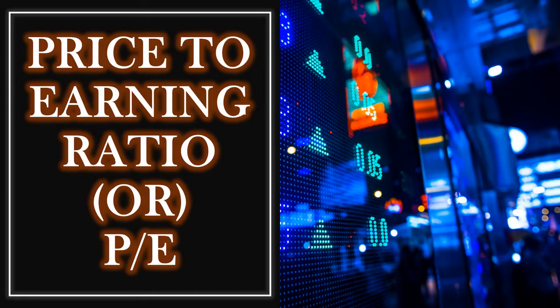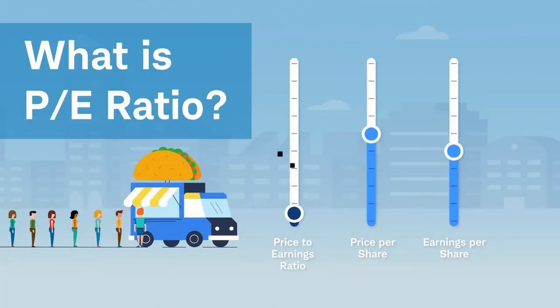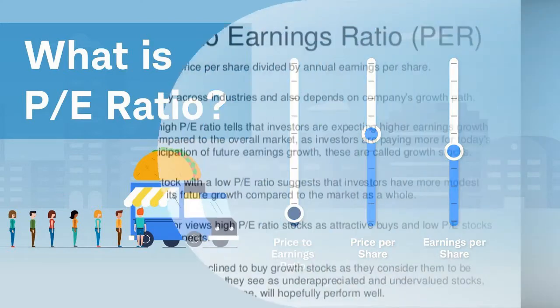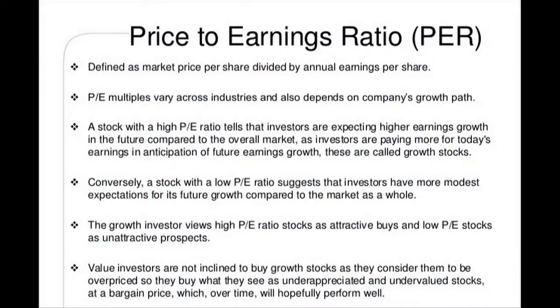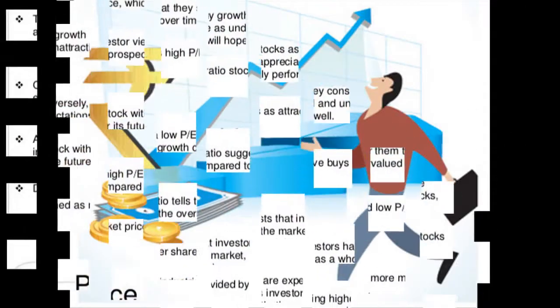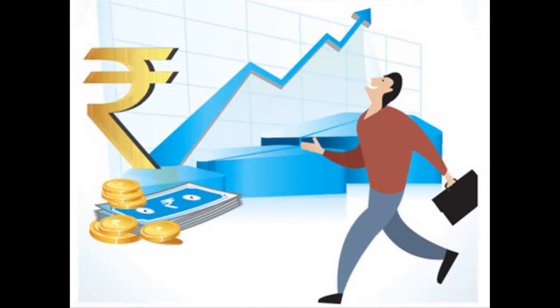One can know the ideal PE ratio by comparing the current PE with the company's historical P/E, the average industry PE and the market PE. For instance, a company with a PE of 15 may seem expensive when compared to its historical P/E, but may be a good buy if the industry PE is 18 and the market average is 20.